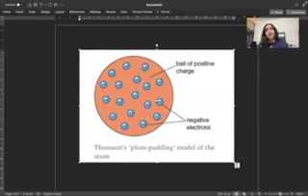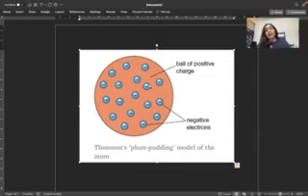The first postulate is that an atom is made up of a positively charged sphere, and in that, negatively charged particles are present. These particles are known as electrons.